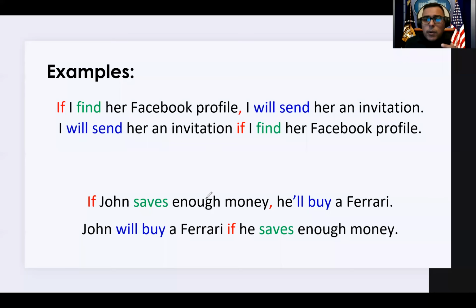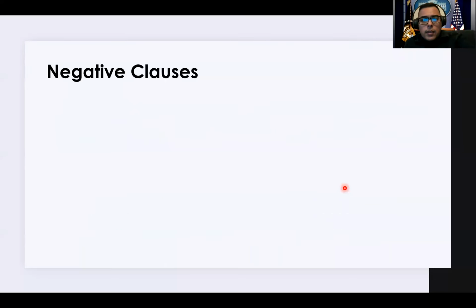And we always have to remember, if we already have a sentence and we want to switch it, we always have to make sure that we mention who we're talking about. We can't just say he will buy a Ferrari if John saves enough money. All right, because this happens sometimes. We always have to mention who we're talking about first. But that's it from here.